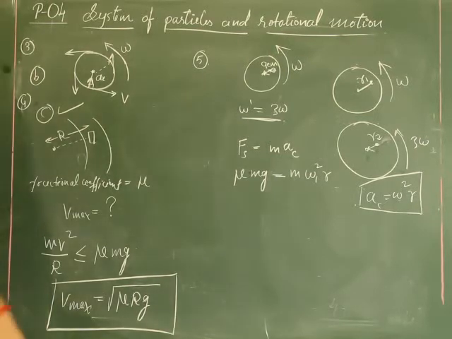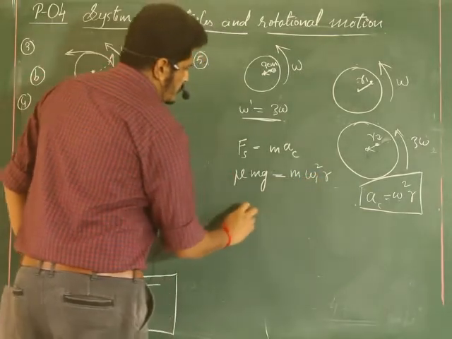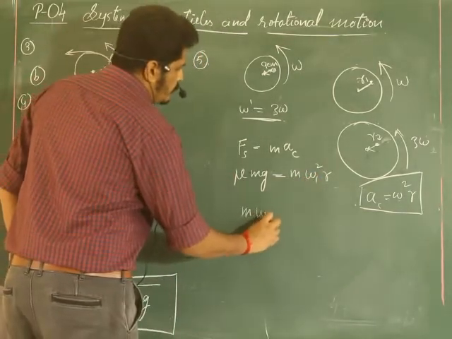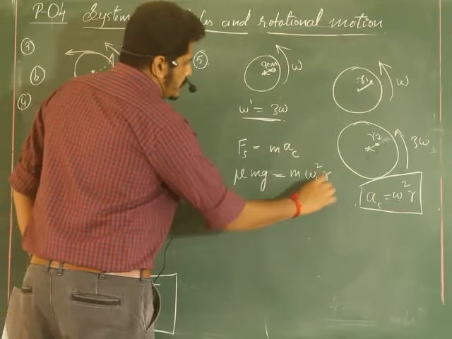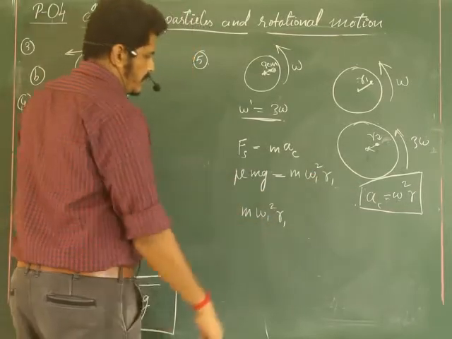So here this m omega square r is there, and here I will write r1 initially.